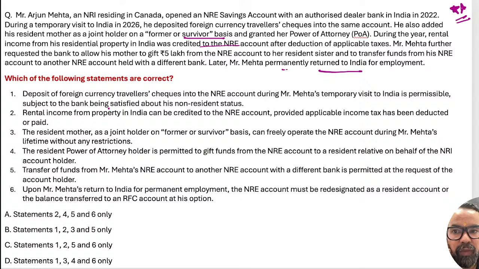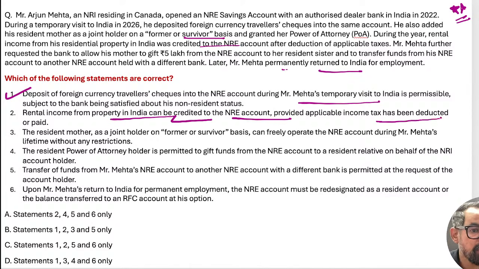So this question is all about the features of an NRE account. Deposit of foreign currency traveler's check into NRE accounts during Mr. Mehta's temporary visit to India is permissible, subject to bank satisfaction about the non-resident status. The second one is rental income from property in India can be credited, the taxes and others must be deducted or paid. That is true. The third one is the resident mother's joint account on former and survivor basis can freely operate the NRE account during Mehta's lifetime without any restriction.